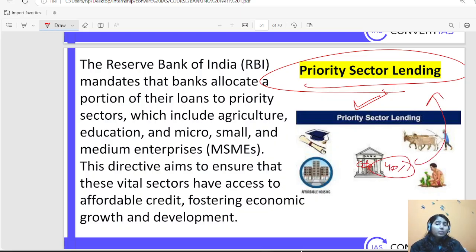That means out of your total loan, 40% should be given to some dedicated sectors which come under priority sector lending. Simple. Okay, and what are the sectors? There is a list of sectors. You do not need to remember all those things, but you can just take a quick glance, like agriculture, education, MSMEs, or other sectors as well, dairy and farming and other things. You need to go through that list.